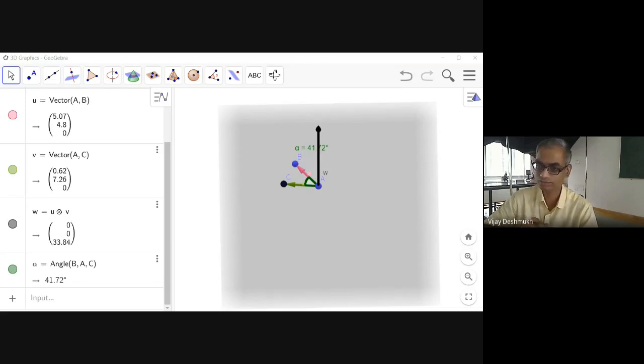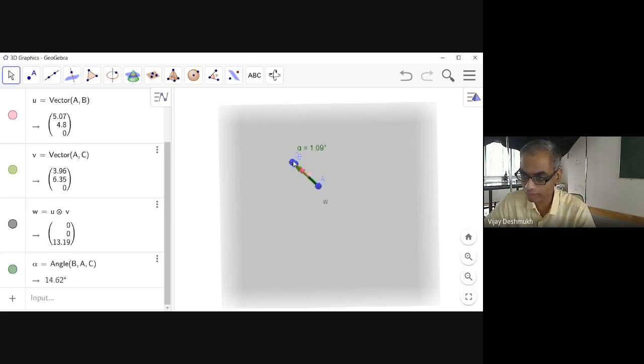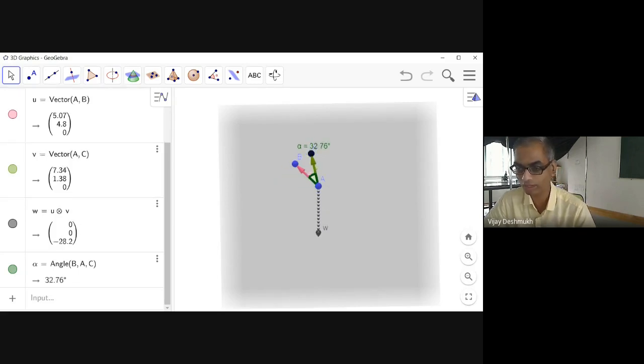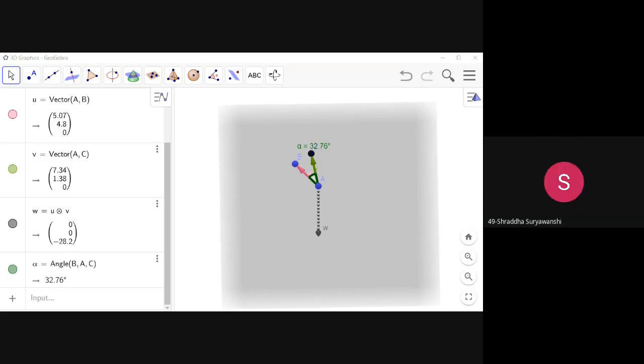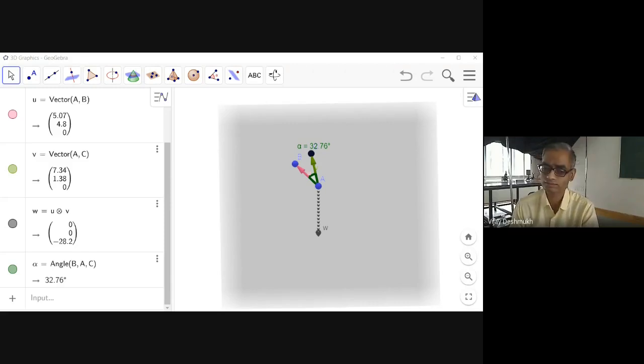Why is it so? Let us go back and let me take this C point on the other side of B. Oh, it is going down. Why? Any idea? Sir, direction? Why does the direction change? That is what I am asking. Why is the direction changing?